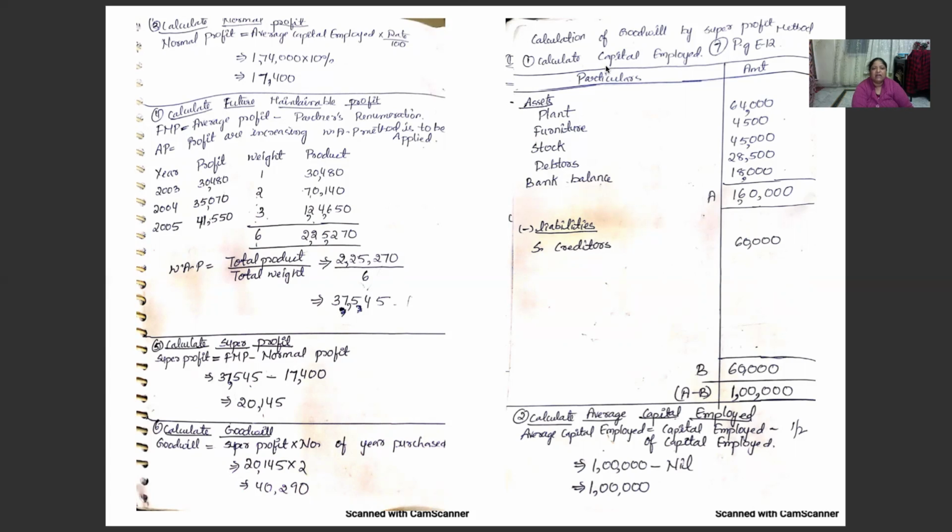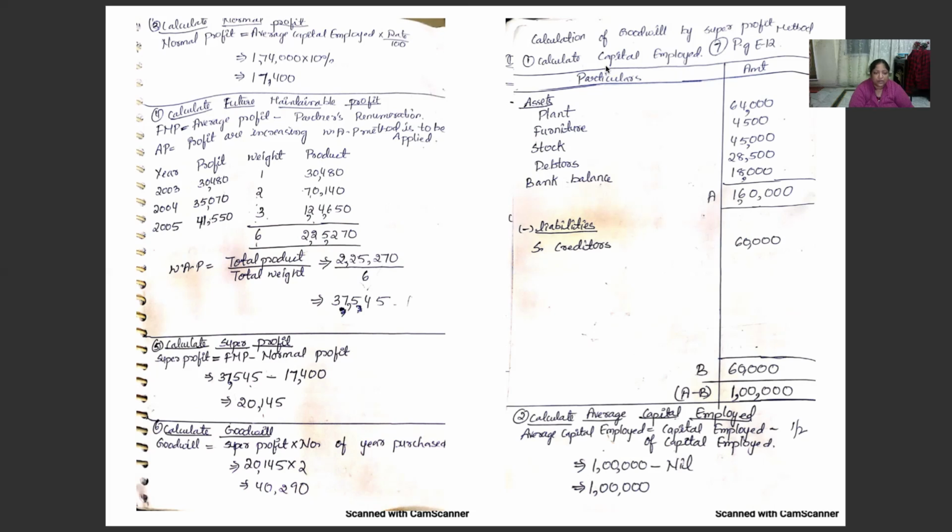2,25,270. Weighted average profit is equal to total product divided by total weights. 2,25,270 divided by 6. It is coming to 37,545. Next step is calculate super profit, which is equal to future maintainable profit minus normal profit. 37,545 minus 17,400. It is coming to 20,145. Next step is calculate goodwill, which is equal to super profit into number of years purchase. 20,145 into 2.